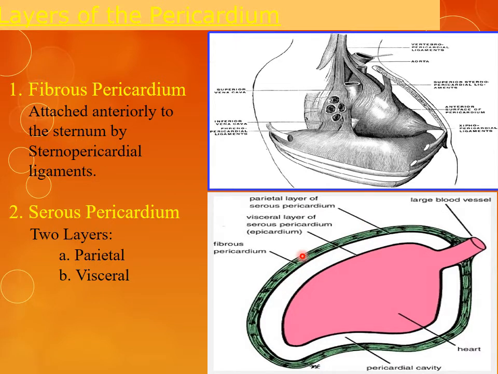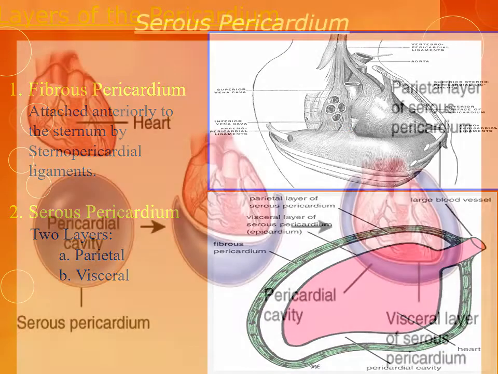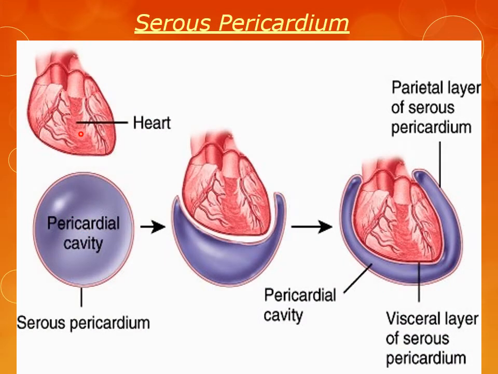So the pericardium is attached to the body of the sternum by the sternopericardial ligament. So this is the pericardial ligament which is attached to the body of the sternum. So this is the picture of the heart. This purple one is the pericardial cavity.